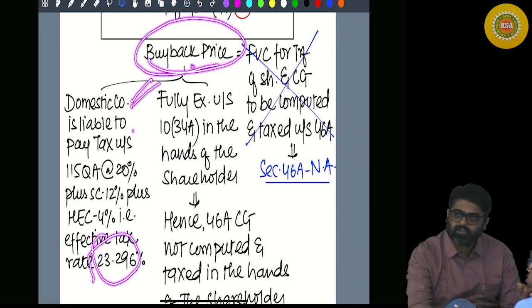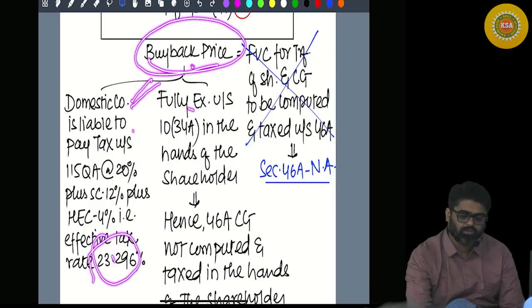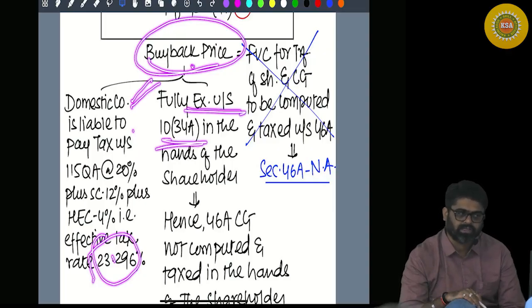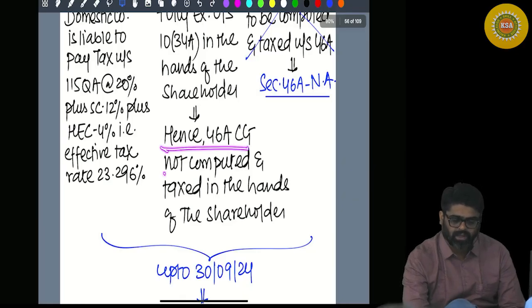And since the company has already paid tax on this buyback price of 5 lakh rupees, will this be treated as full value of consideration again to compute your capital gain under section 46A? No. So this will be fully exempt under section 10(34A) in the hands of the shareholder. Hence, is capital gain under 46A to be computed or not?